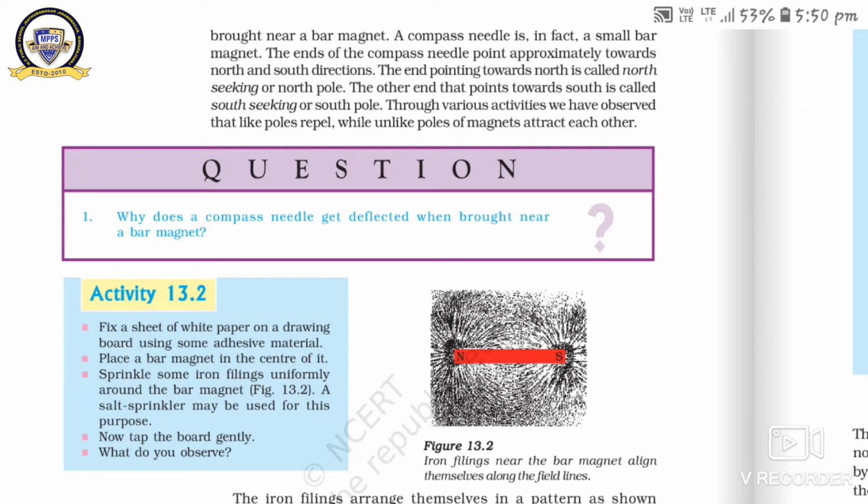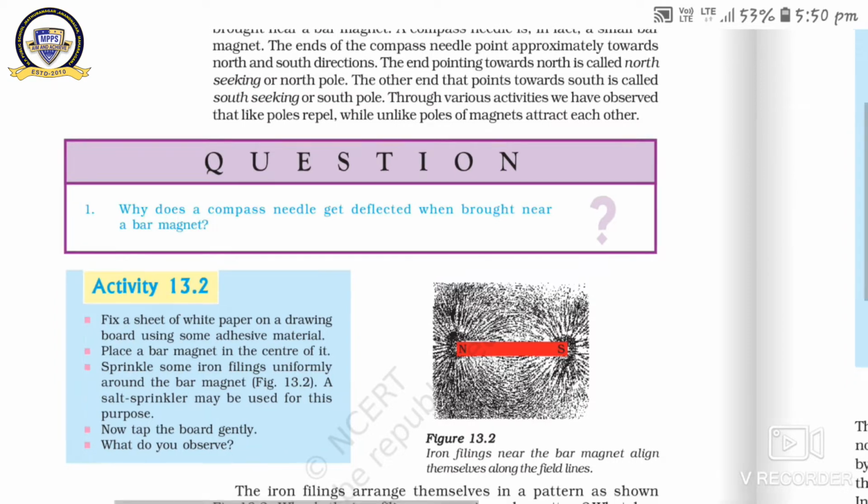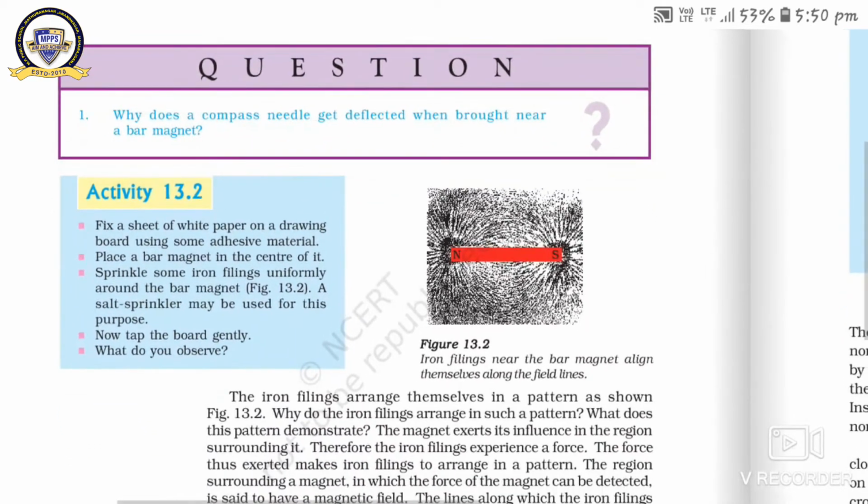Got it? So here this is a very important experiment which is explained in activity 13.2. The activity is: fix a sheet of white paper on a drawing board using some adhesive material.